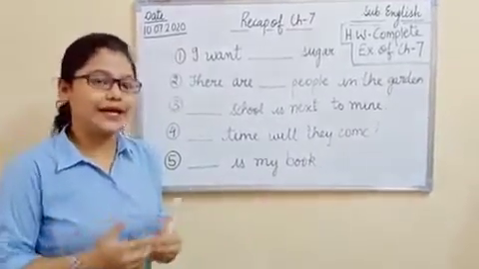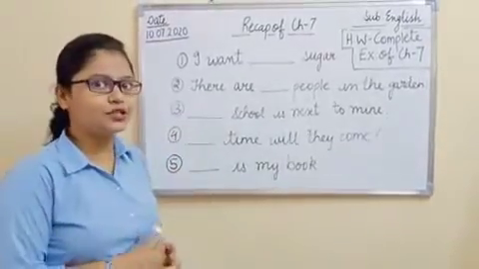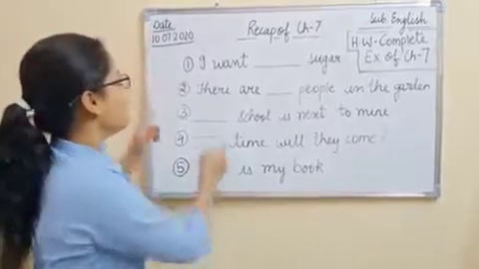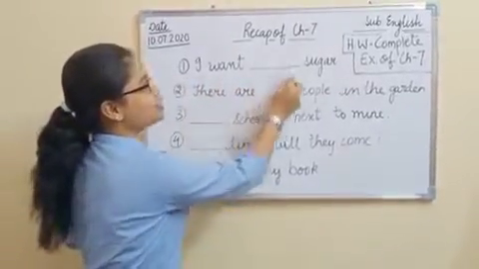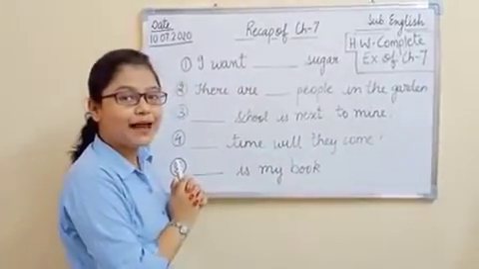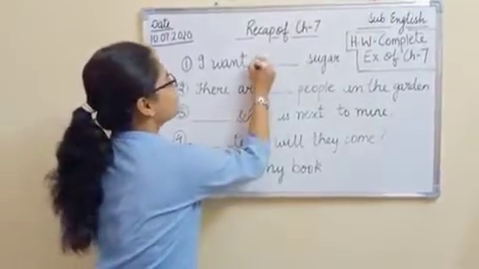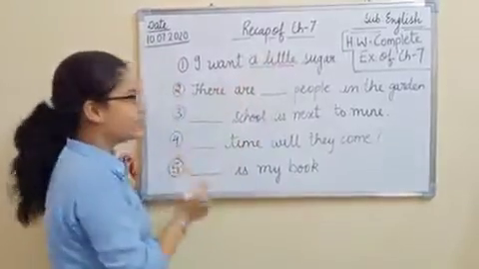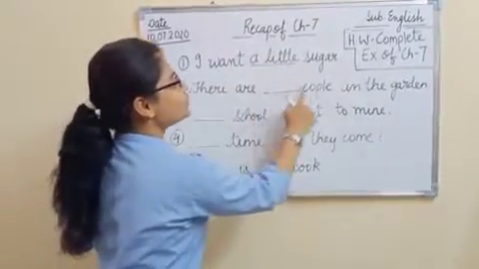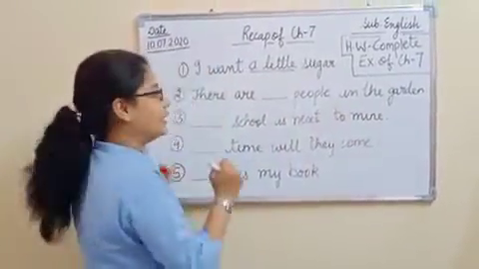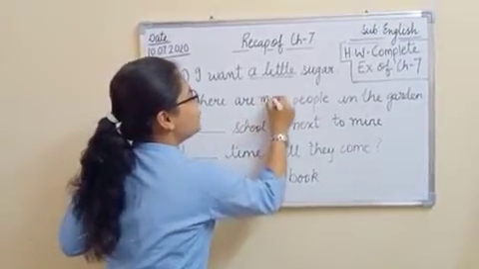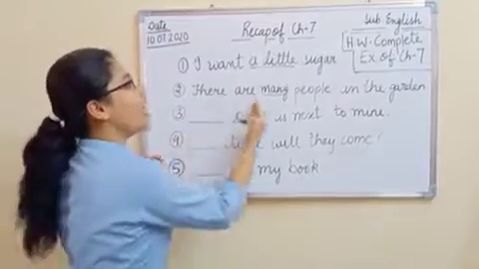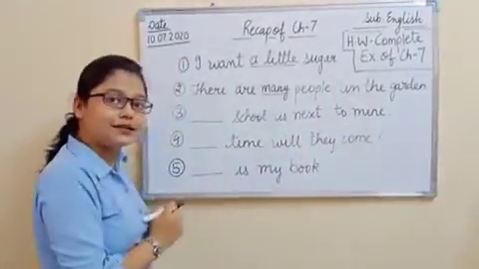Now students, quickly let us fill some blanks so that I can understand whether you got the concept or not. Number 1 is, I want dash sugar. Tell me what will come in the blank. I want a little sugar. Yes. Next is, there are dash people in the garden. There are many people in the garden. Or what we can fill? There are some people in the garden, right?